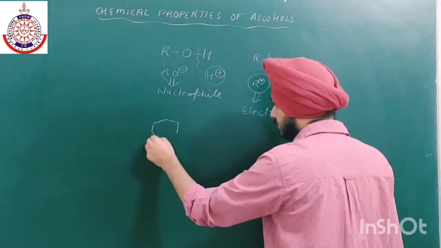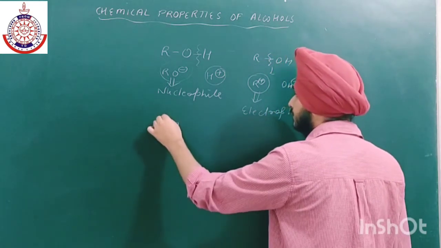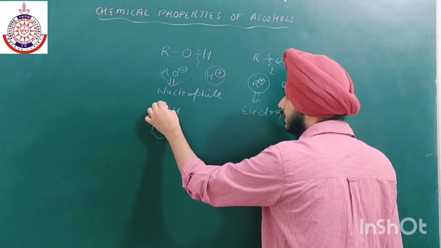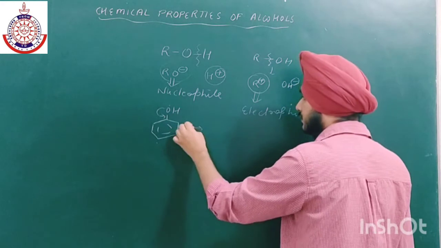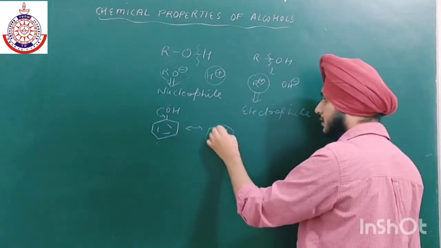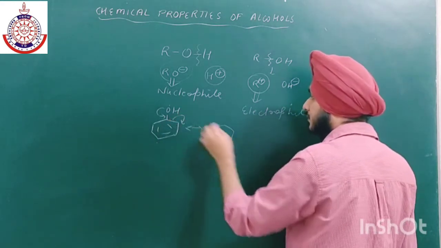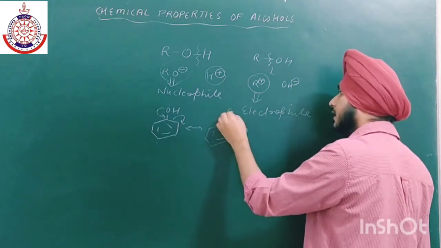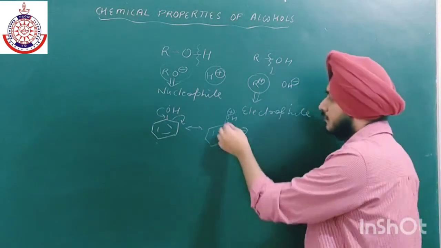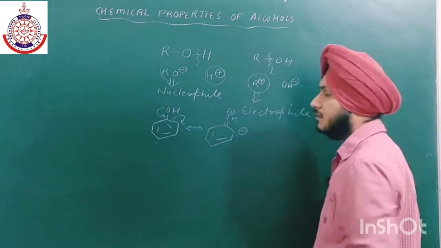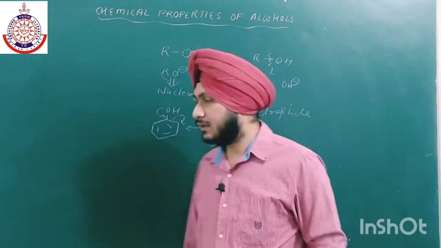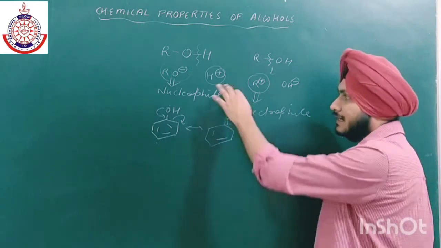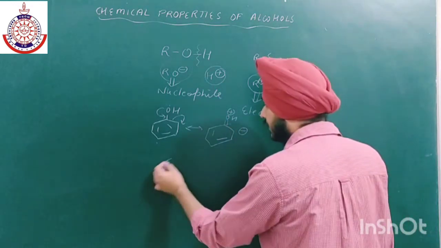it always acts as a nucleophile due to resonance, because after resonance, double bond character is generated here. This bond will shift over here, so here we get double bond character. That is why this CO bond will not cleave. It will not act as an electrophile, but it will act as a nucleophile. Phenol will act as a nucleophile like this.